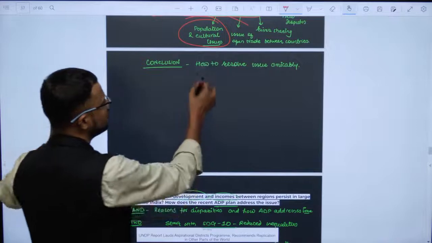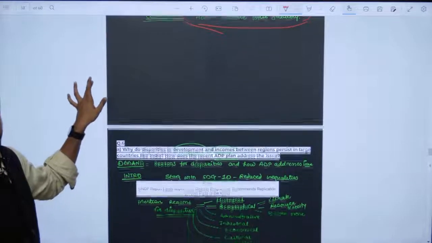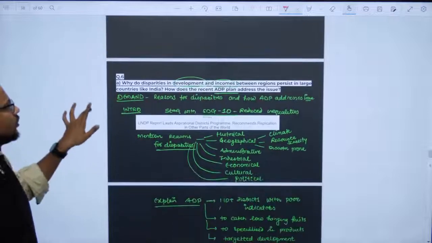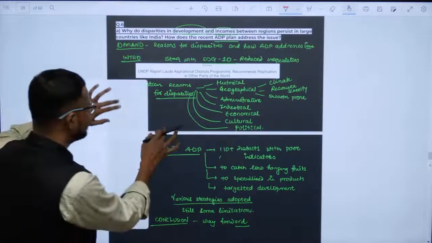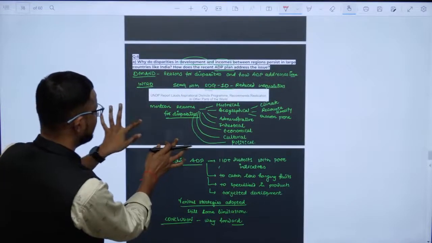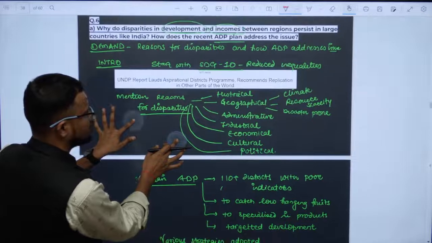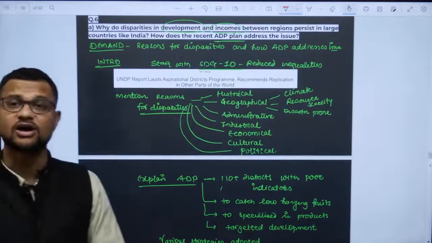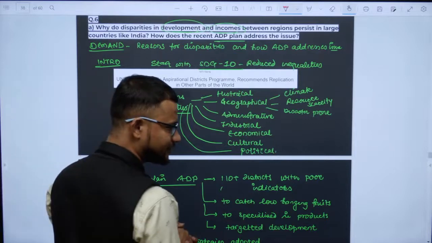Now the conclusion: how to solve this issue amicably. There should be a hotline, there should be ways you can use SAARC, how it can be used further, or the interrelation between these countries, cultural relations, how to improve them further. So that is what the case is. Then